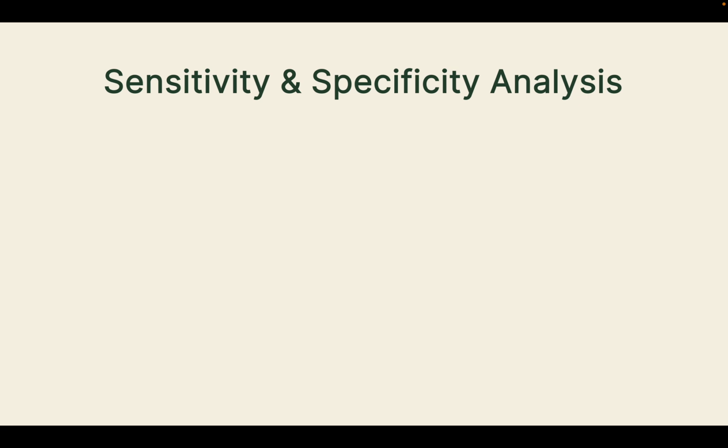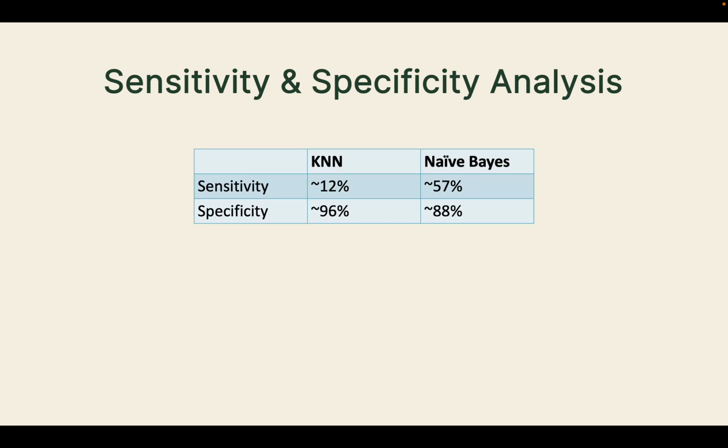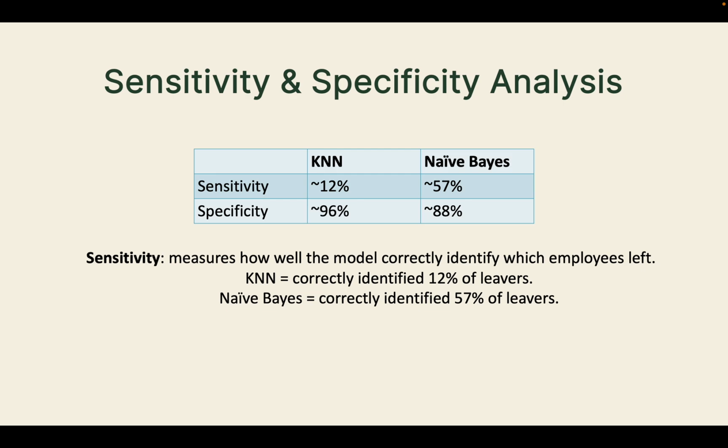Here we'll see a quick side-by-side comparison of what I just noted. As I said, sensitivity measures how well the model correctly identified which employees left. KNN correctly identified a very small fraction of them, while naive Bayes correctly identified more than half of those who left.